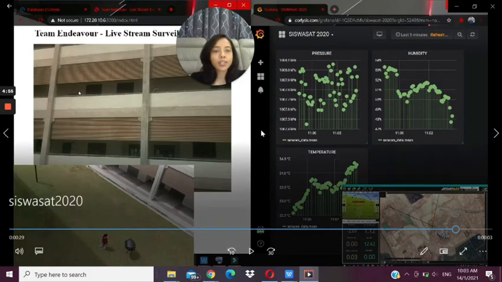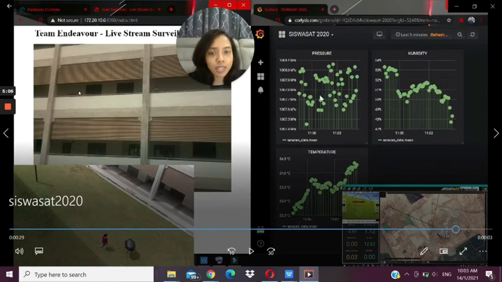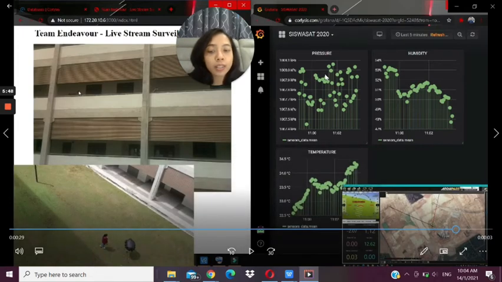Alright. As you can see at the pressure data, based on the barometric law, the pressure in the atmosphere decreases as the altitude increases. However, here we can see that the data collected by the pressure sensor show differently. This is due to the time taken to collect the data and the wind condition as well.